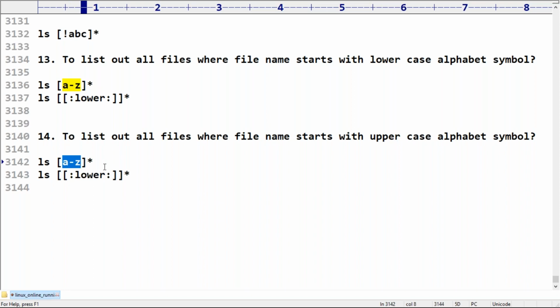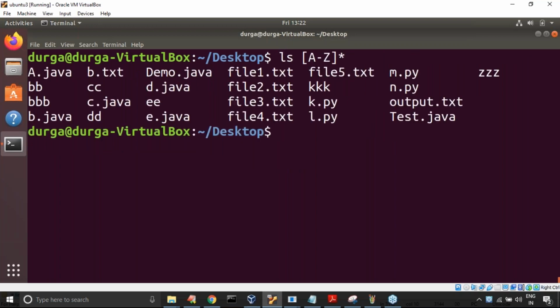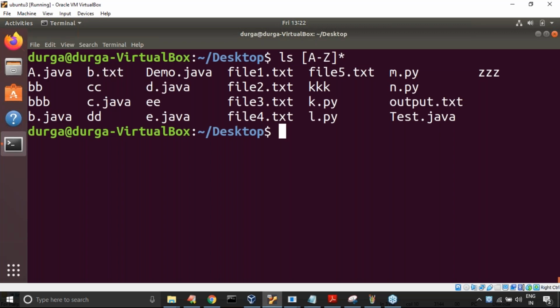Can I take capital A to capital Z? Is it working or not? Let me cross check. Normal pattern, is it working or not? Now have a look once. Is this one working for files that start with an uppercase alphabet symbol? No, because files starting with lowercase alphabet symbols are also there.